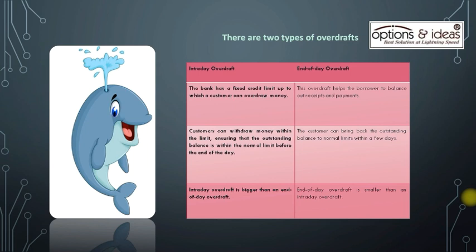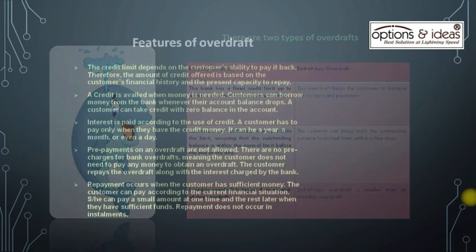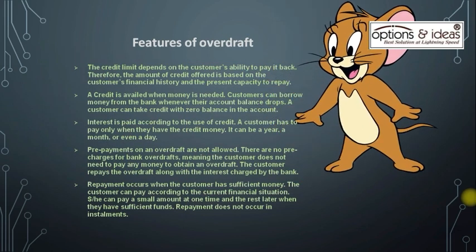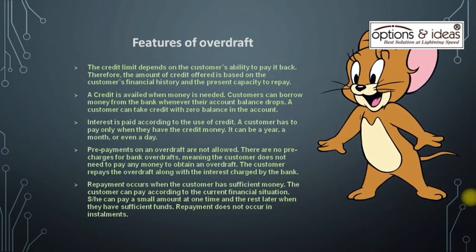Now let's discuss about the other one, and that is end of day overdraft. This overdraft helps the borrower to balance out receipts and payments. The customer can bring back the outstanding balance to normal limits within a few days. And end of day overdraft is smaller than an intraday overdraft. After the types, let's know the features of overdraft.